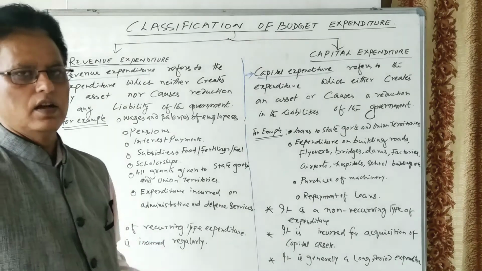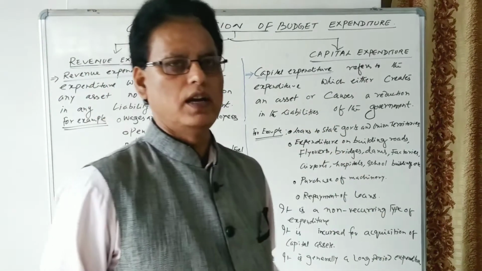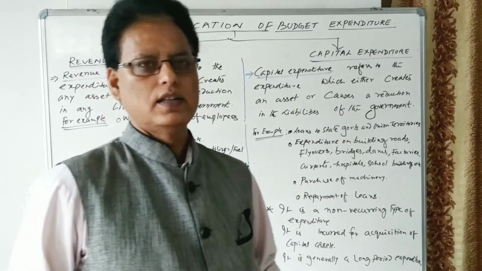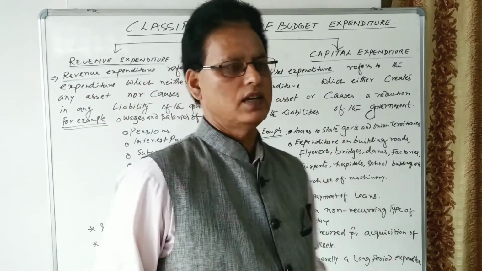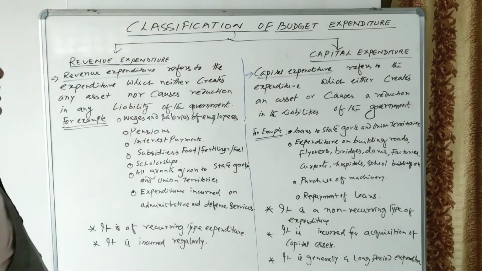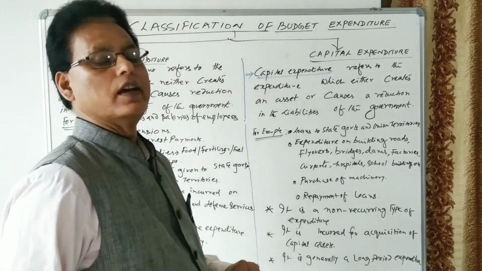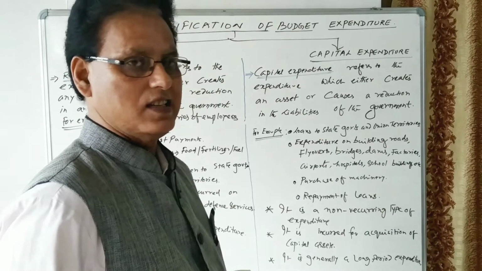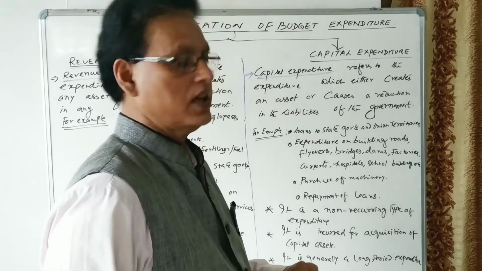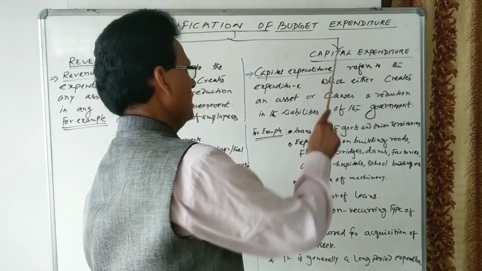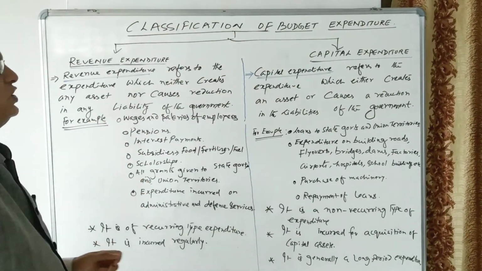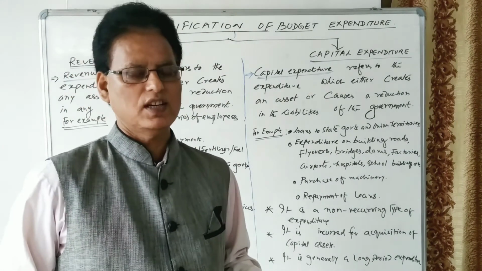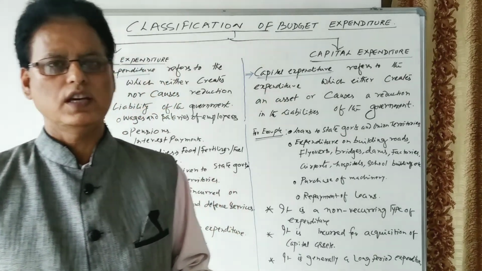Because the schools require painting every year, that expenditure comes under the revenue expenditure. But construction of a school building, hospital building, or roads comes under the capital expenditure. I think the concept of revenue expenditure and capital expenditure is clear to all of you. Okay, thank you.